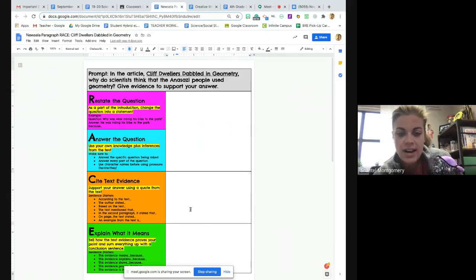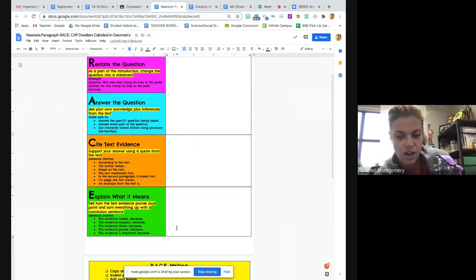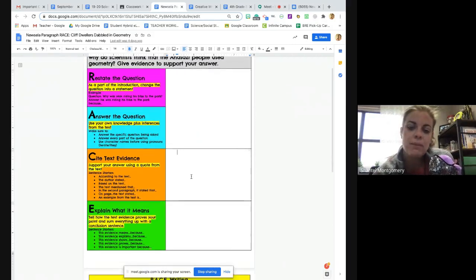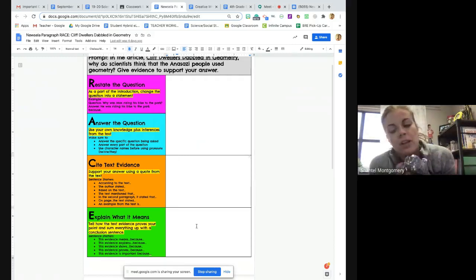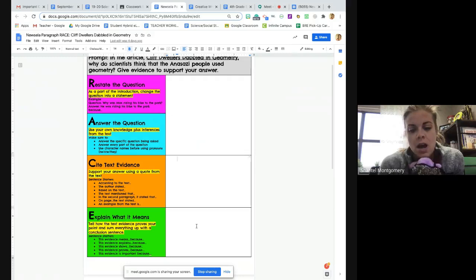Okay? All right. Then the most important of all, you're going to explain what it means. So you could say this evidence means that the Anastasi people most likely used geometry even far long ago, because there are so many examples of ways that they use shapes to make their homes. That was just a quick example. But just make sure that you are explaining why this quote proves your answer is correct. So you are using that quote, and then explaining what it means, bringing it back up to how you answered the question.